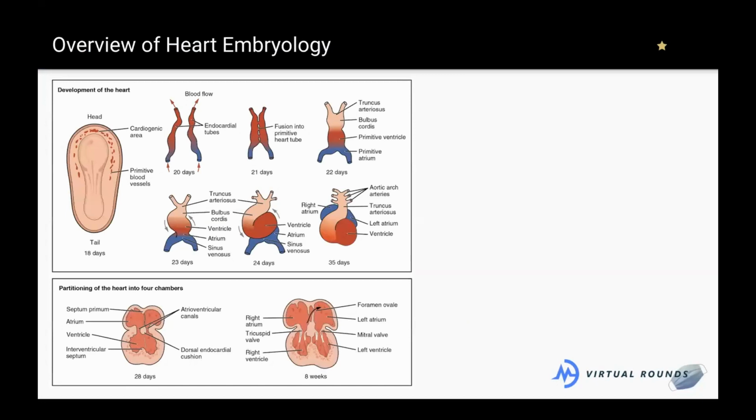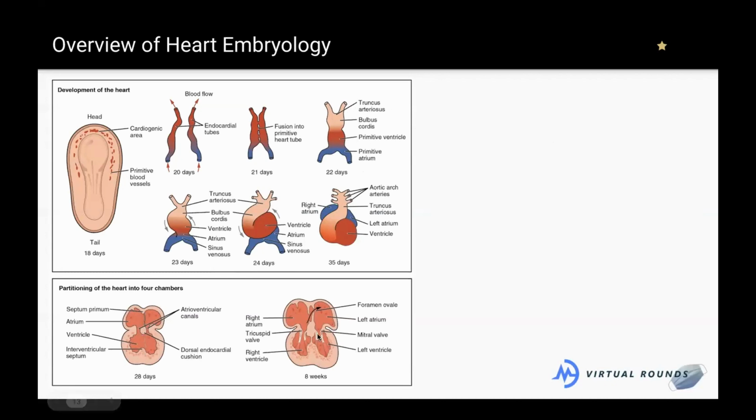Because we're talking about pediatrics, we have to talk about where the kids are coming from. So the heart basically is a giant tube, as you can see here. The heart, as it develops, forms this big tube with the 4 in/outflow tracts, and then it kind of twists upon itself and forms this little ball thing. So as it's forming this ball, that's when all of the different septum will form, as we were talking about before. Here are the 2 atria, which sit on top, and here are the 2 ventricles, which sit on the bottom. So between the 2 atria forms the atrial septum, and between the ventricles forms the interventricular septum.